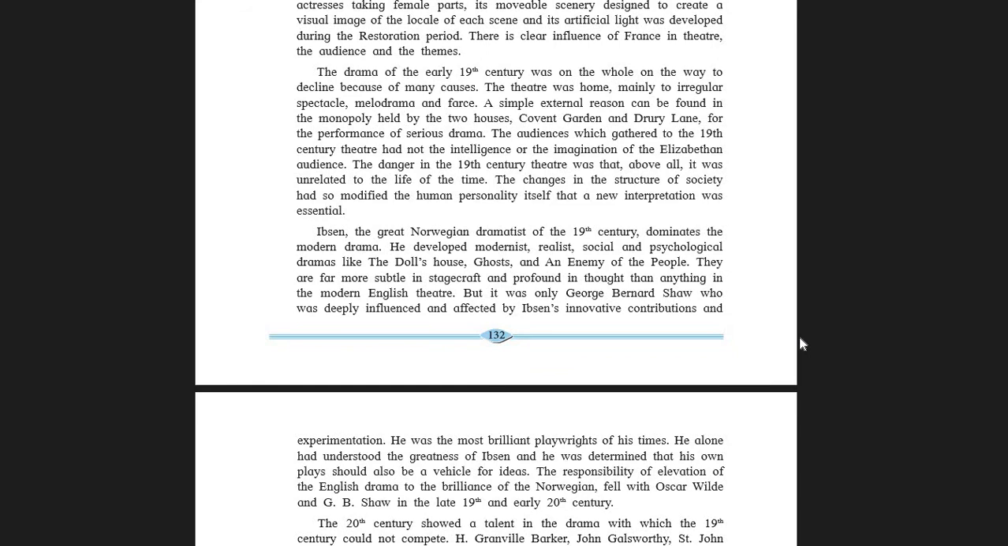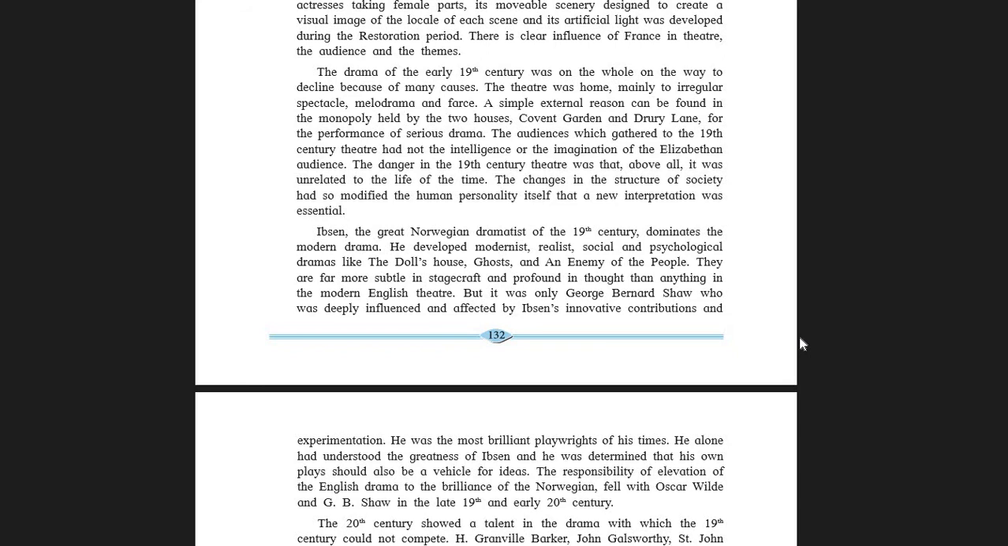They found too much of melodrama or farce in the presentation. Of course, farce is a funny play where the characters find themselves in unusual circumstances. So this was the theme of the dramas. Now, a simple external reason can be found in the monopoly held by the two houses, Covent Garden and Drury Lane, for the performance of serious drama.